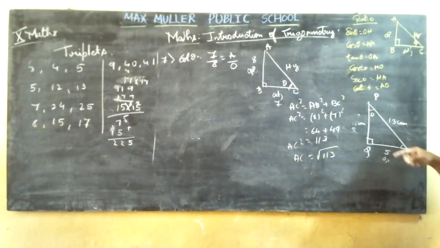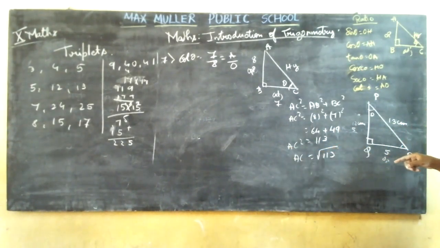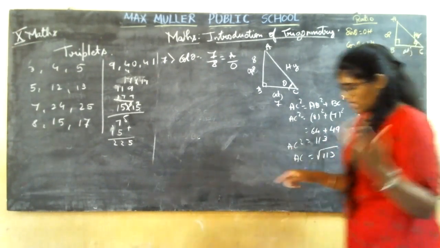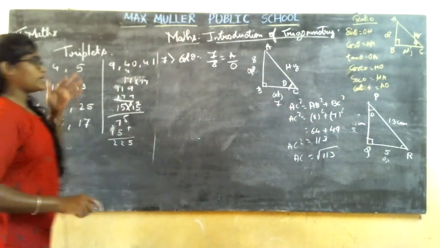Do you have any perfect square for 113? No. 144 is for 12, and 121 is for 11. You do not have any perfect square between those. So let me keep it as it is.